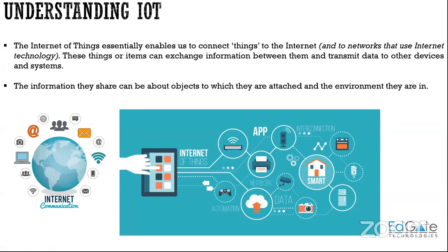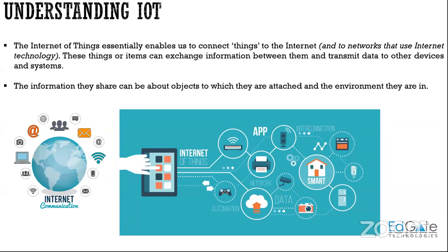Now you have your smartphones. A basic example for IoT is your smartphone, where it is connected to the network and you are able to access everything on the smartphone itself. Looking at the definition, it is these things trying to connect to a network so that they can communicate with each other.